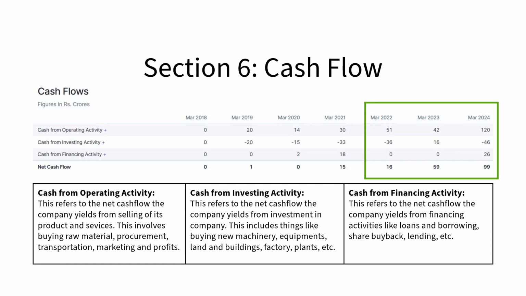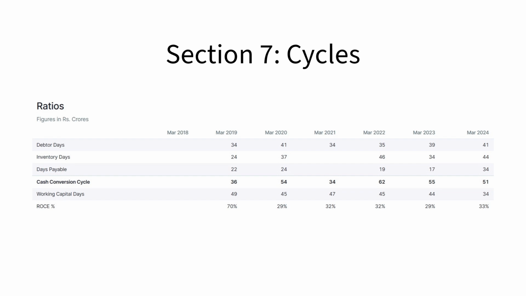The ratios and the cycles. They give you an idea about the life cycle of a product. It's the journey from your manufacturing plant to the customer, and the money from the customer's pocket to your hand. Not yours, it's actually the company's hand. First, we should understand the terms.